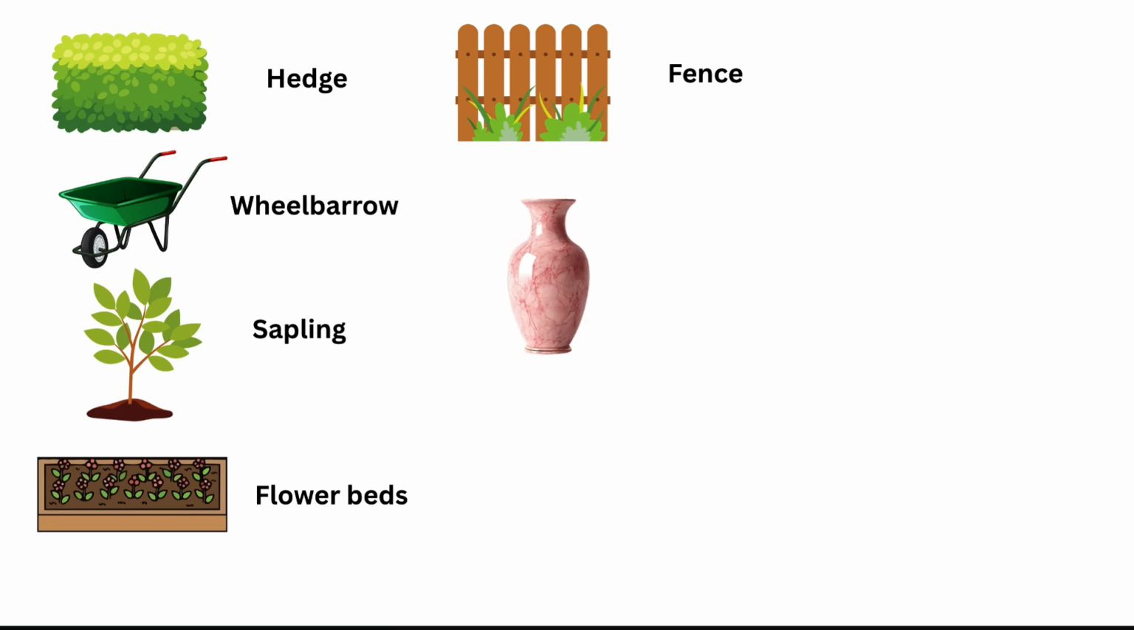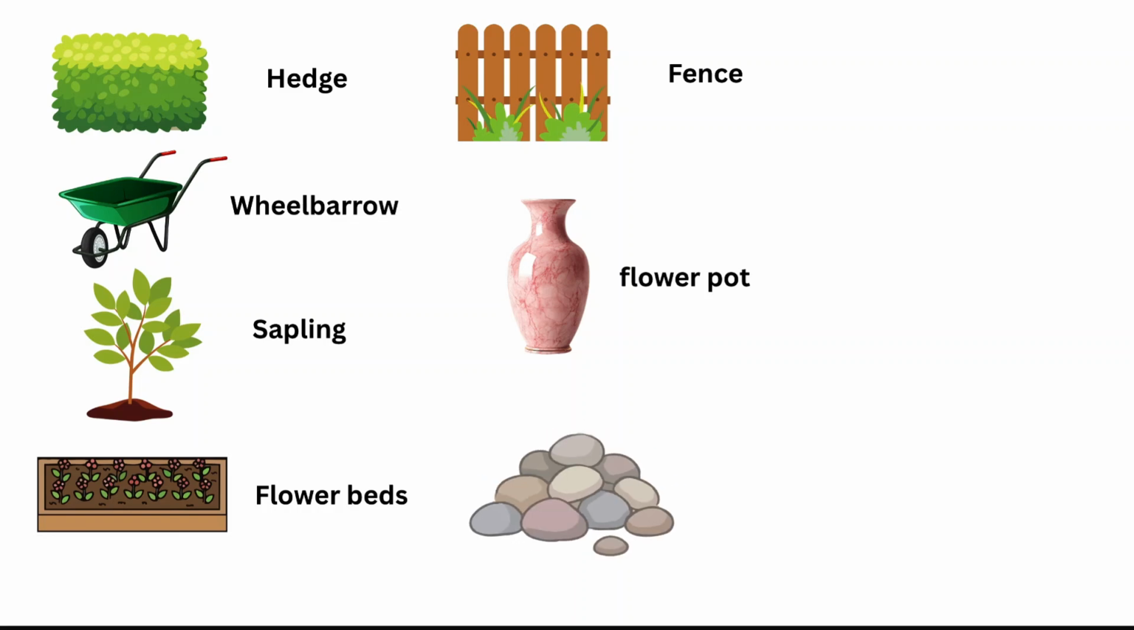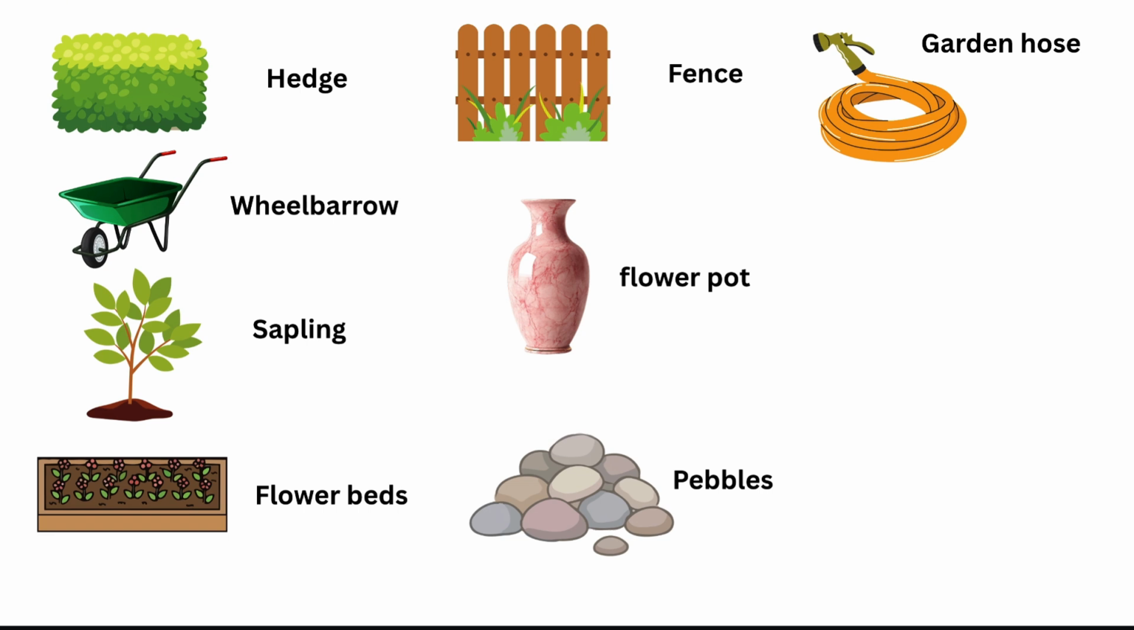Next, we have a flower vase, right, in which we keep flowers. Next, we have a lot of stones, and a lot of stones are called pebbles, right? Next, we have some pipe-like structure. Yes, this is a garden hose. So basically, a garden hose is a rubbery pipe which is used to water the plants in the garden, right?